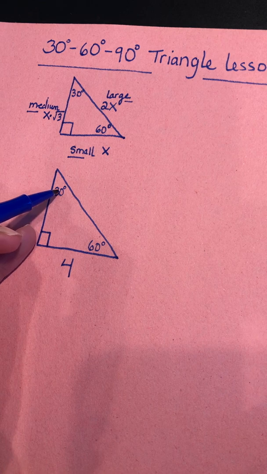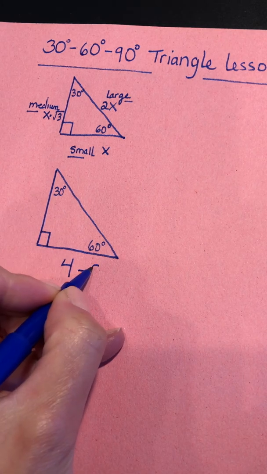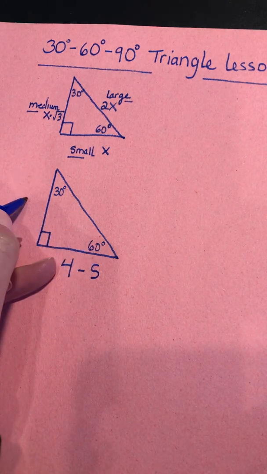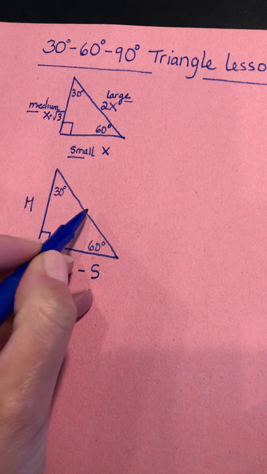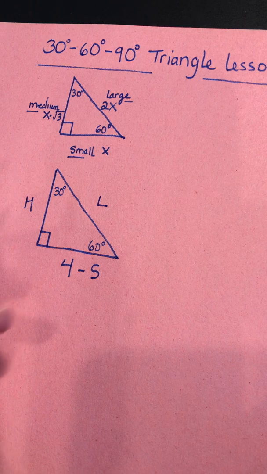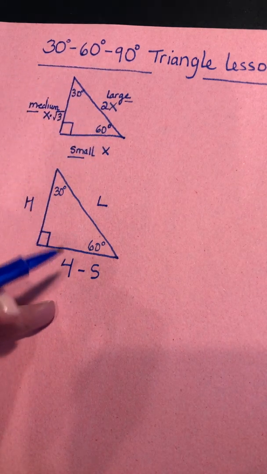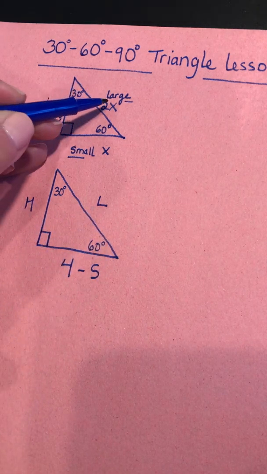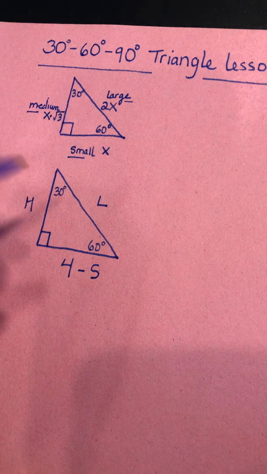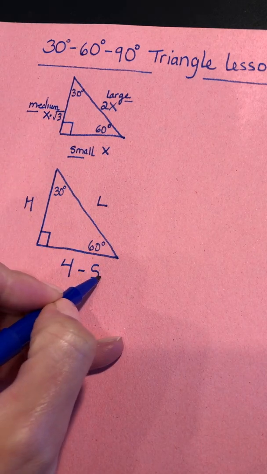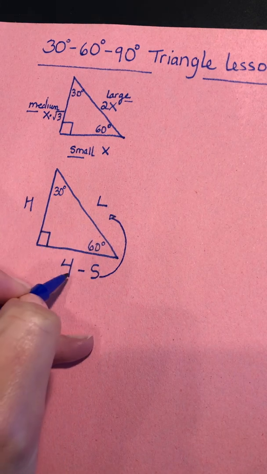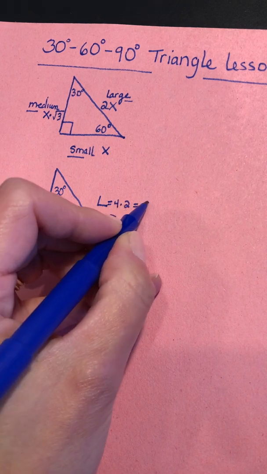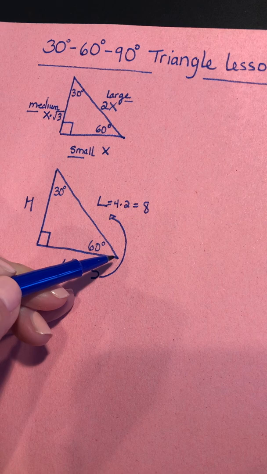The side across from the 30-degree angle is going to be my small side. And you can just abbreviate, you don't have to write the whole word out. The side across from my 60-degree angle is my medium side. And the side across from my 90-degree angle is my large side. Okay, so following the rules, to go from my small side up to my large side, so to get bigger, the large side is twice as big as the small side. So to go bigger, I want to multiply my small side times 2. So 4 times 2 is equal to 8, and 8 is the length of my large side.